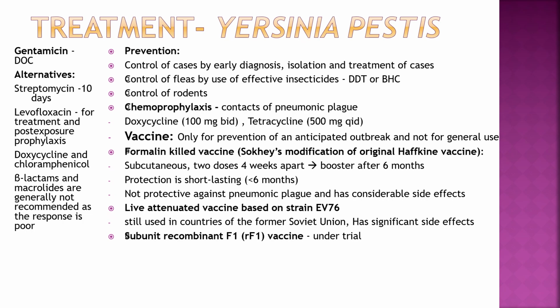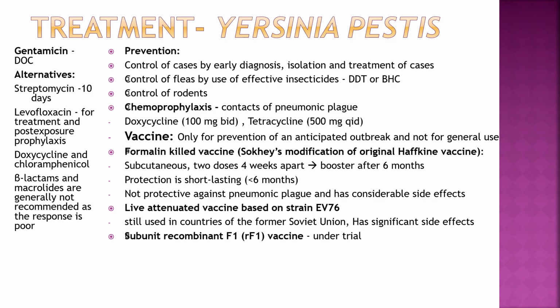Prevention: control of cases by early diagnosis, isolation and treatment of cases, control of fleas by use of effective insecticides, DDT, BHC, control of rodents, chemoprophylaxis. Contact of pneumonic plague: doxycycline 100 mg BID, tetracycline 500 mg QID. Vaccine only for prevention of anticipated outbreak and not for general use.